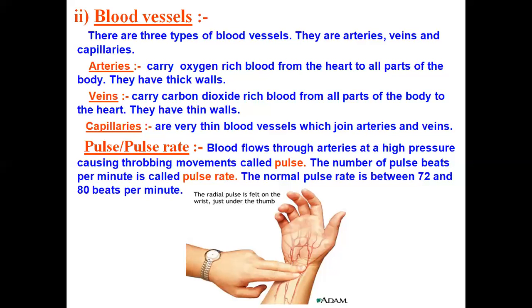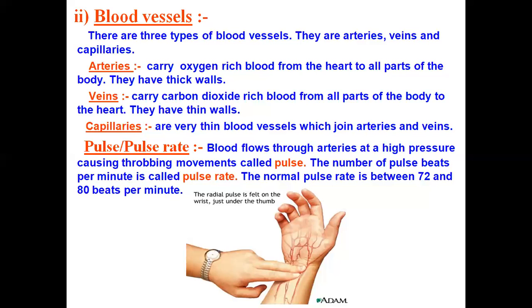That is the blood flowing in the arteries at a high pressure. You can set the time for 1 minute and count your pulse rate. The normal pulse rate will be between 72 to 80 per minute. So you can check your pulse rate as well as your family members' pulse rate, and see how much it is.